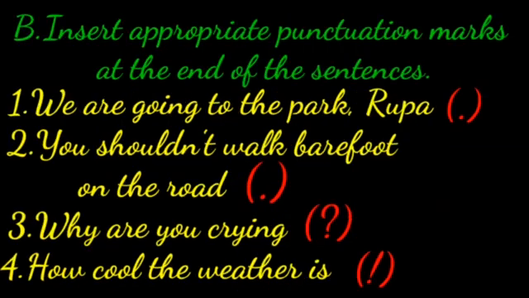Now we are moving to exercise B. Insert appropriate punctuation marks at the end of the sentences. Now we are going to find out what kind of sentence and then insert correct punctuation marks at the end of the sentences. First one, we are going to the park, Rupa. This is assertive sentence. So, assertive sentence ends with full stop.